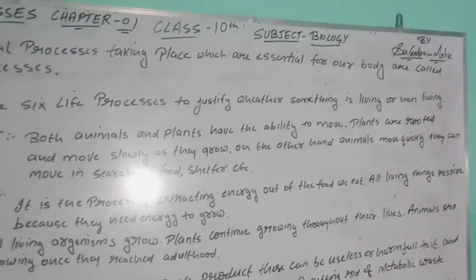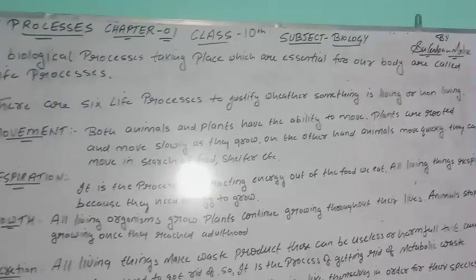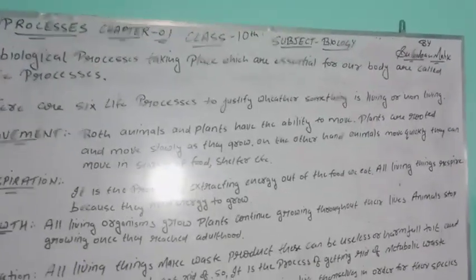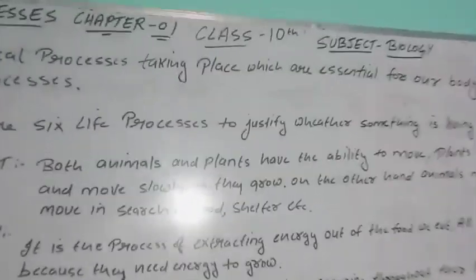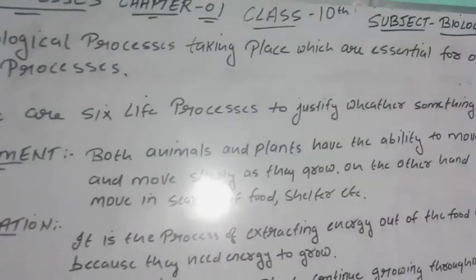So likewise I have written here on the board, both animals and plants have the ability to move. Plants are rooted and move slowly as they grow. On the other hand, as I have told you, animals move quickly, they can move in search of food, shelter, etc.